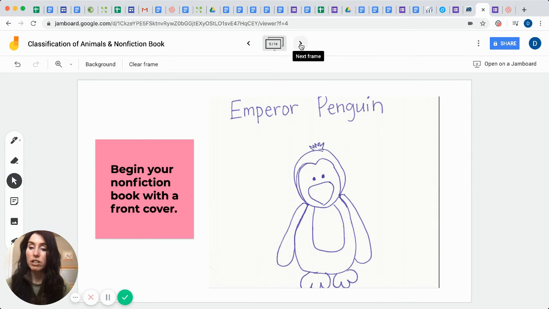Okay, next, let's start talking about how we're going to create our book. So if you wanted to write a story about the emperor penguin, you would need to write your title on top. You would draw an illustration, which is a picture of your animal, and then on the bottom you would write "by" and write your name because you are the author.